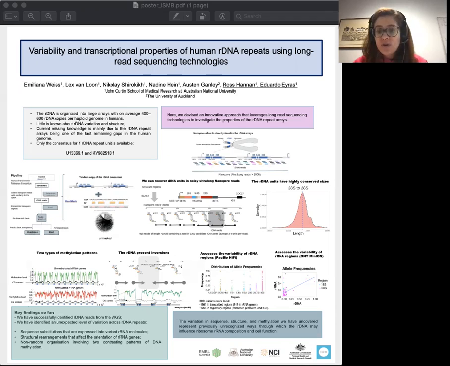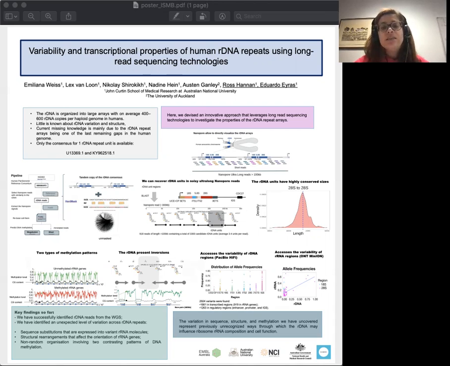To overcome this limitation, third-generation sequence technologies such as Oxford Nanopore have been proposed. By using these ultra-long reads, which are sometimes produced with greater than 100 kb, we can traverse complex and repetitive regions such as the rDNA arrays.